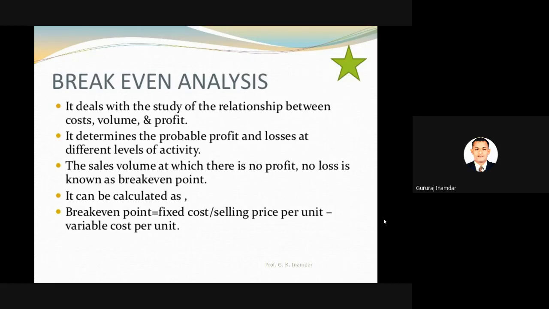Now break even, I will show that break even analysis. I think break even analysis is in the second section, so we will study in detail. So this is only the initial part. So I have to show you a chart.